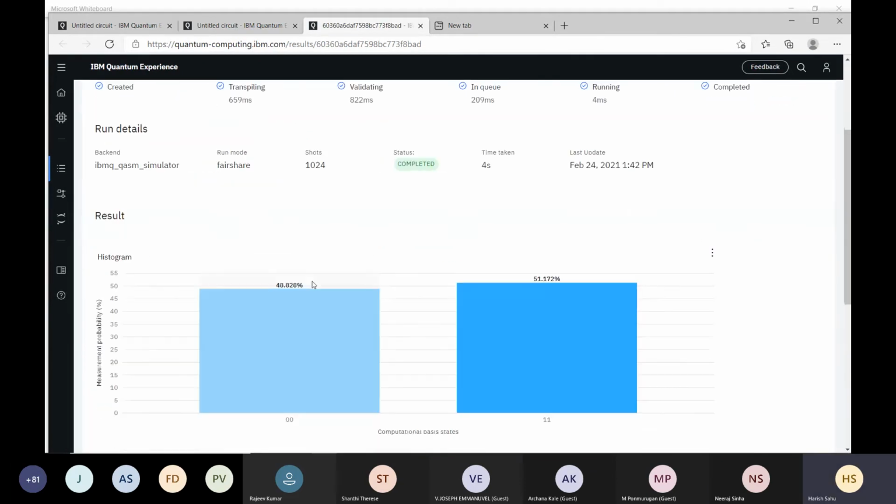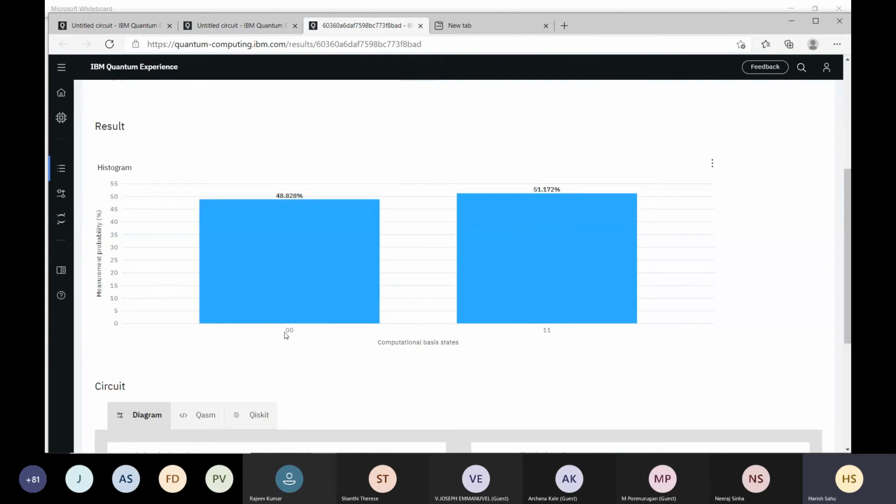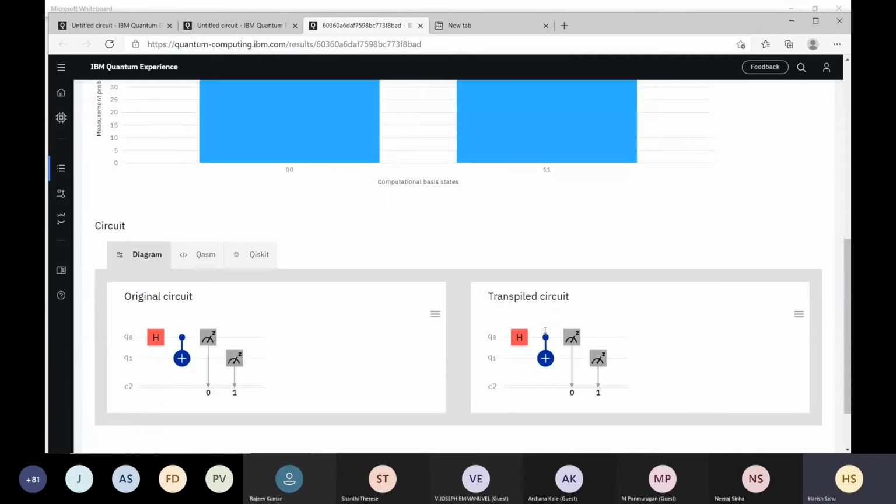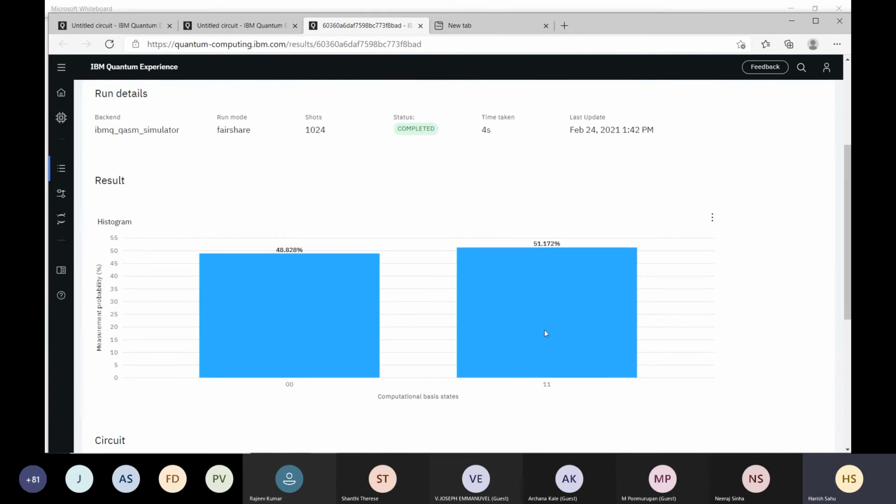See here, 48% of the time we are getting 0 0 and 51% of the time we are getting 1 1. Is it okay? Ideally we should get 50, 50, so it is almost that. Since it is probabilistic, one trial will not suffice. If you run for a larger number of shots, this probability will further improve and move towards 50, 50.